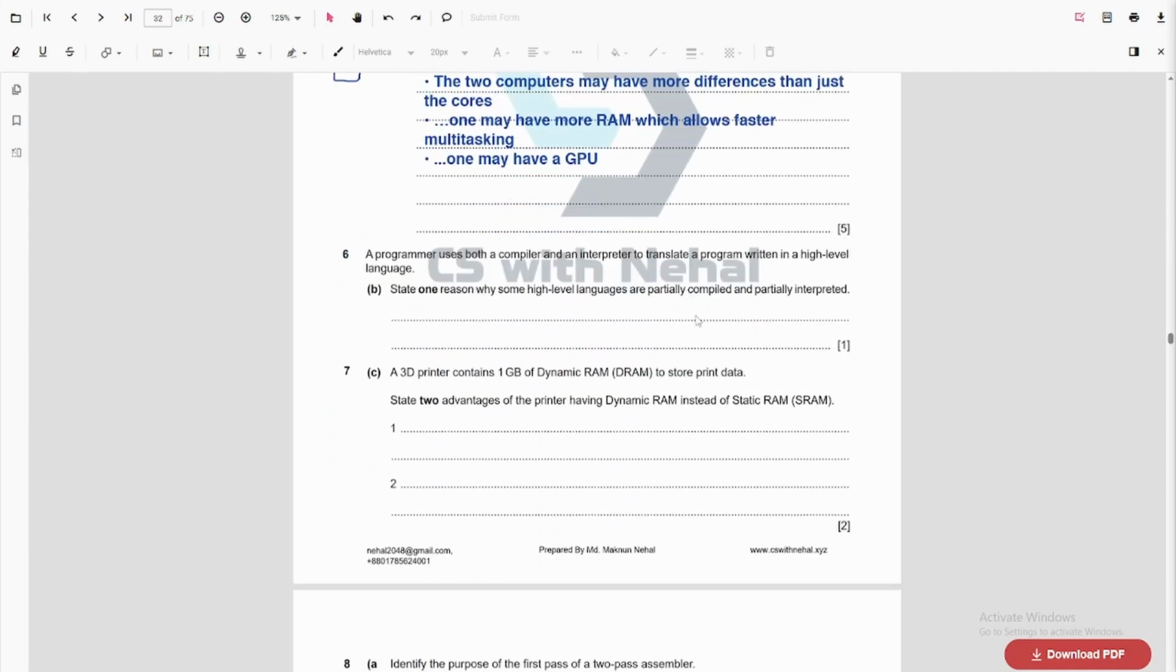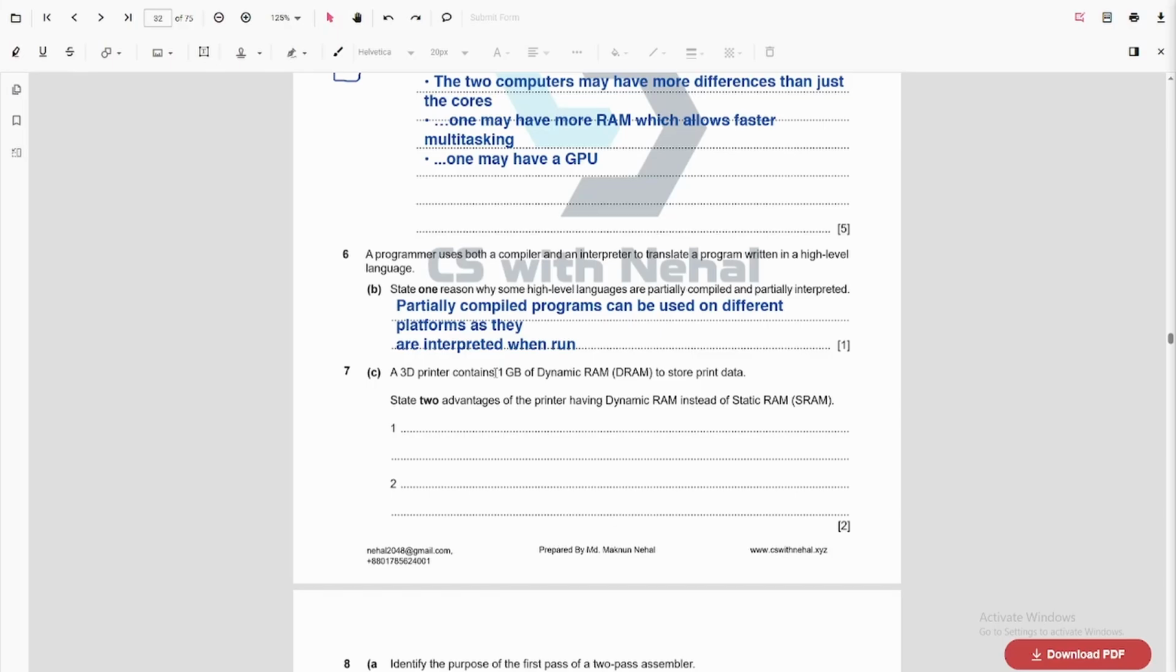State one reason why some high-level languages are partially compiled and partially interpreted. So this is a very common question where students make mistakes. Basically, partially compiled programs can be used on different platforms because they are interpreted when they are run. So the code is optimized for the CPU as machine code is generated at the runtime. Basically it is being half compiled, and when I am running the program, it is being interpreted when run. So we can use different computers to run the program.